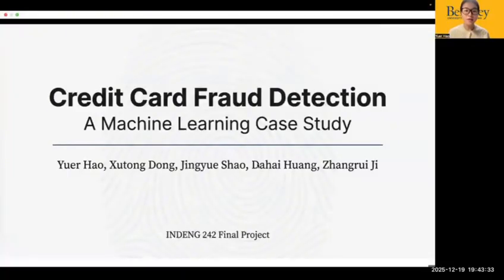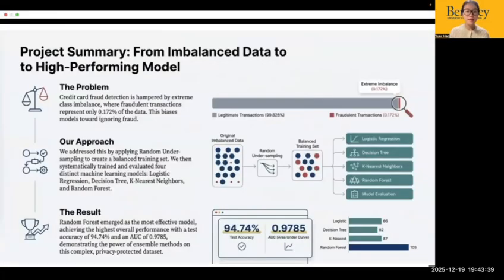Everyone, today our team is going to walk you through our project on credit card fraud detection. In the following 5 minutes, we will present the problem itself, how we handle our undersampling data with four models, and we will also explain why Random Forest ended up being our MVP for catching fraud.